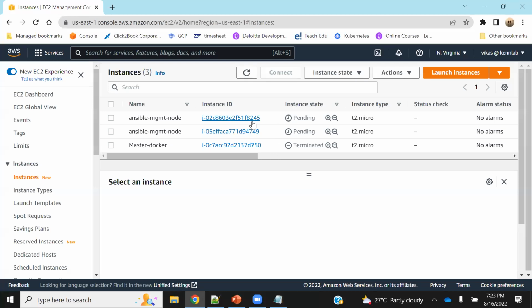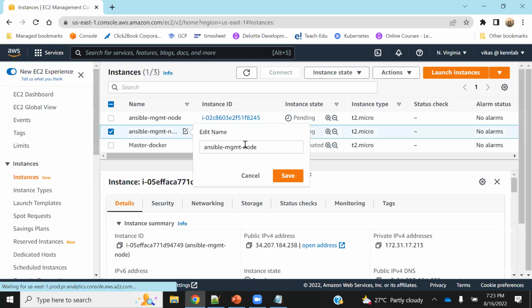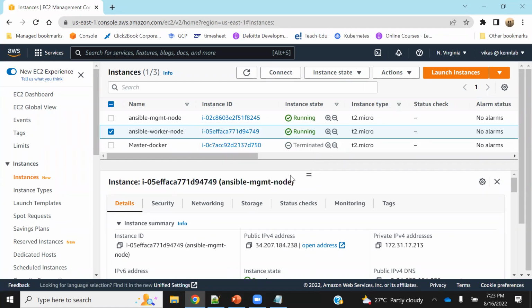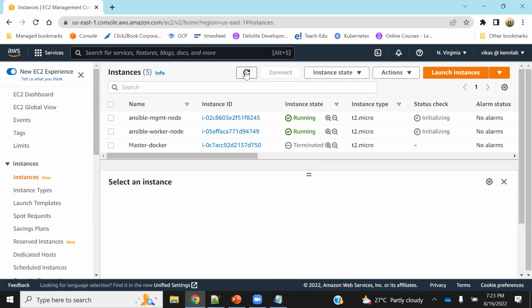So if you see here, there are two machines which are coming up. One is Ansible management node, that is okay. And the other one, I will say Ansible worker node. But we need to give the host IPs manually, right? Like server IPs. Yes, in the setup, when you're doing it, you have to give it manually. Okay.